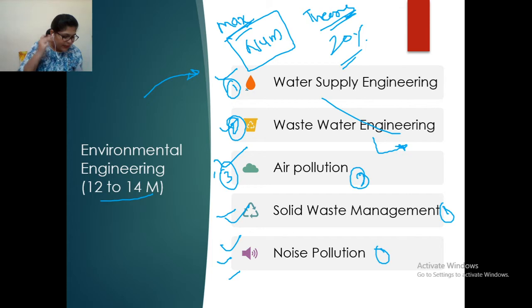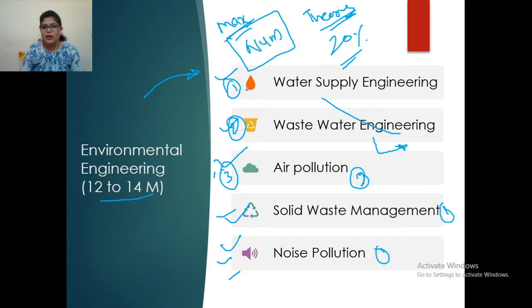Yes, Mumin is asking whether the marking scheme changes every year. A little bit changes, not much. If this year it is asked for 8 marks, next year it may be asked for 10 marks or 7 marks. A 1 or 2 marks difference is there, but not much. It will not change drastically. Some little changes will be there, but no drastic change. Yes, right. Okay, those are the doubts in the chat box.